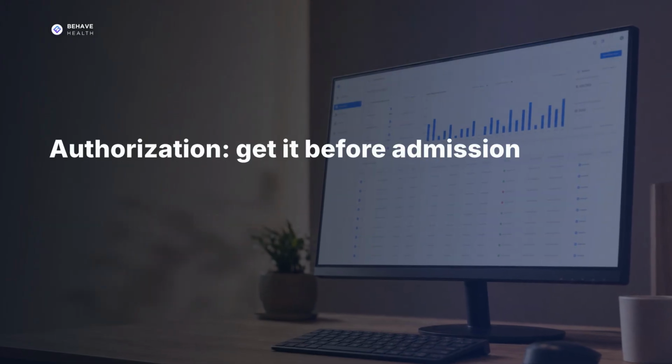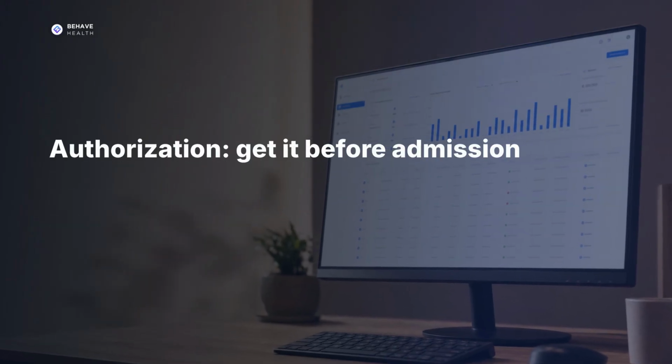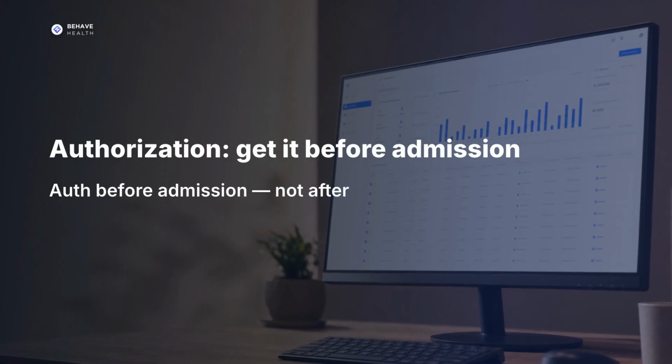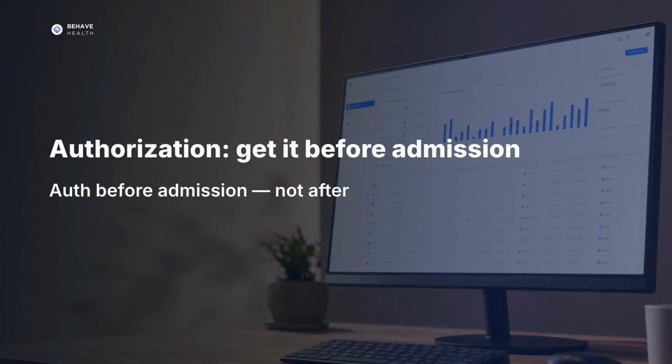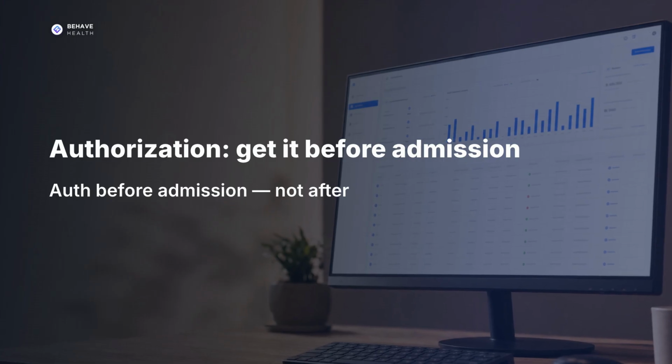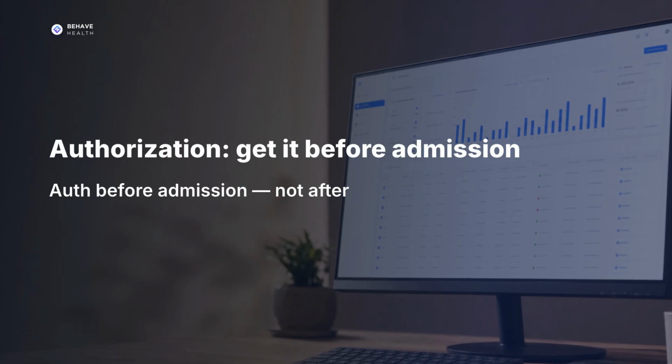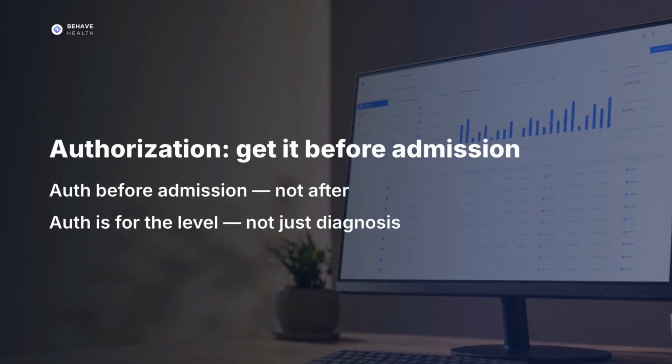Authorization is where most PHP revenue problems start. Prior authorization must be obtained before the patient is admitted. Calling after means the claim may already be denied. Payers authorize PHP or intensive outpatient specifically. Services provided above the authorized level are not covered without escalating the auth.